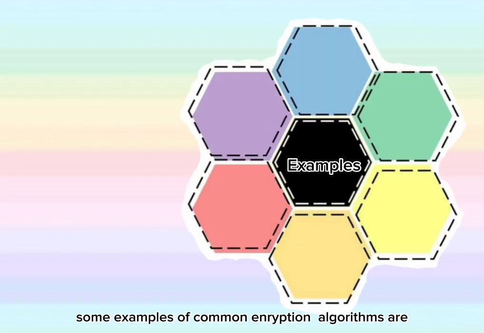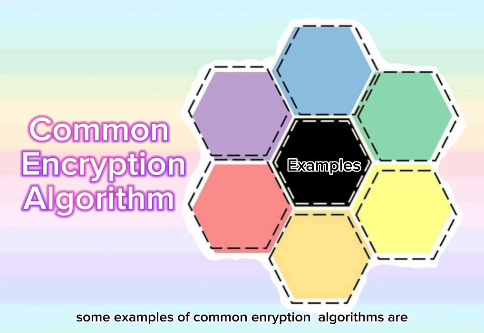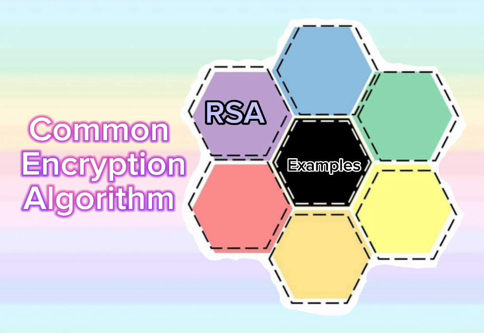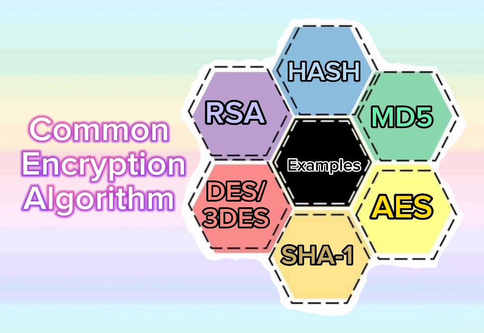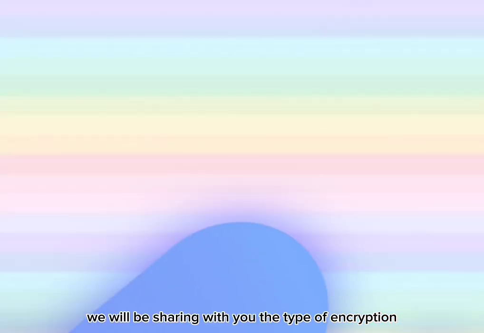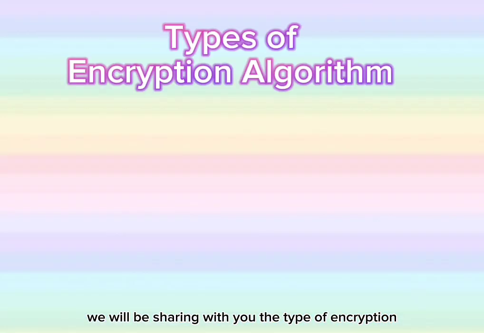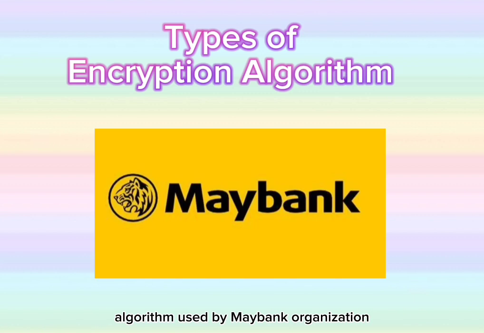Some examples of common encryption algorithms are RSA, HASH, MD5, AES, SHA-1, DES, or 3DES. We will be sharing with you the type of encryption algorithm used by Maybank organization.